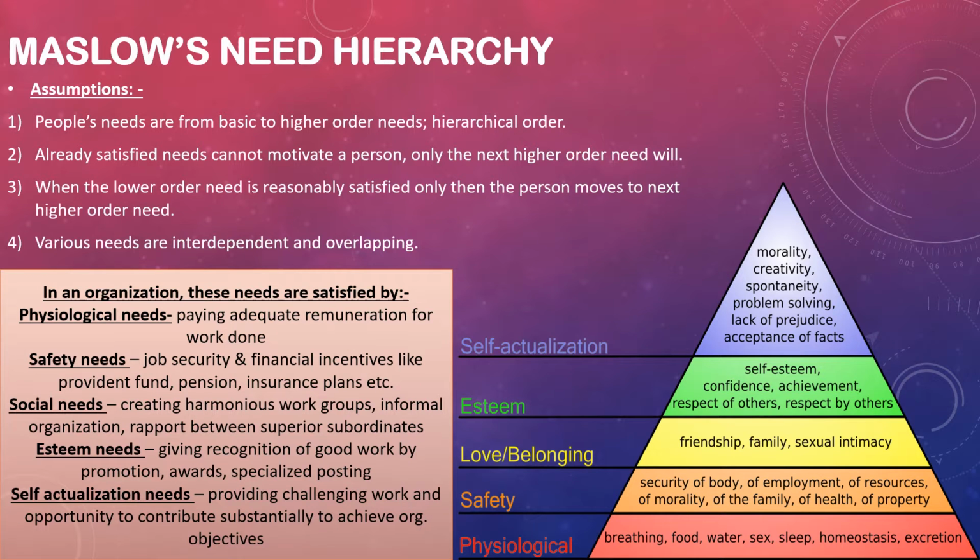So first is Maslow's need hierarchy theory. It says that when the basic needs of a person are satisfied, then only he or she can move to the next higher order need. Here the assumptions are that people's needs are from basic to higher order, that is, in hierarchical order. Already satisfied needs cannot motivate a person, only the next higher order need will.